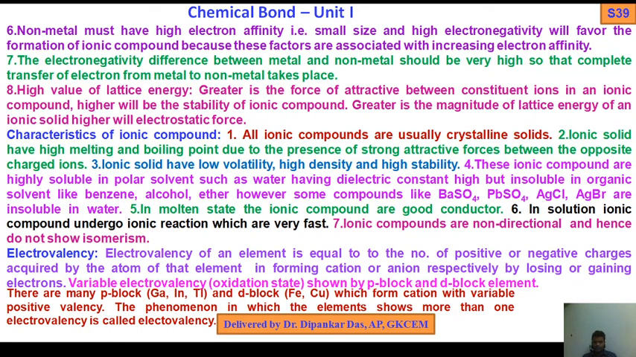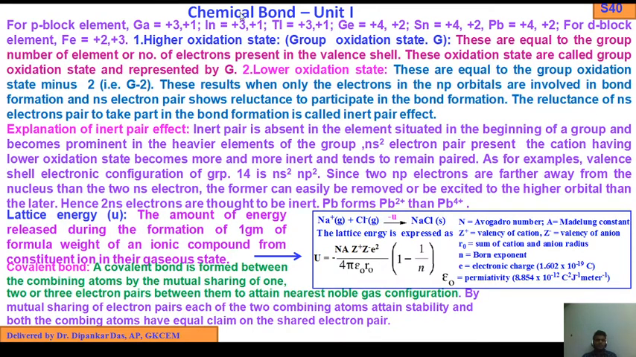Next, move on. For p block elements, gallium is +3, +1, indium +3, +1, thallium +3, +1, germanium +4, +2. These are the different oxidation states. Stannous, tin +4, +2, lead +4, +2. For d block elements, iron +2, +3. So higher oxidation state